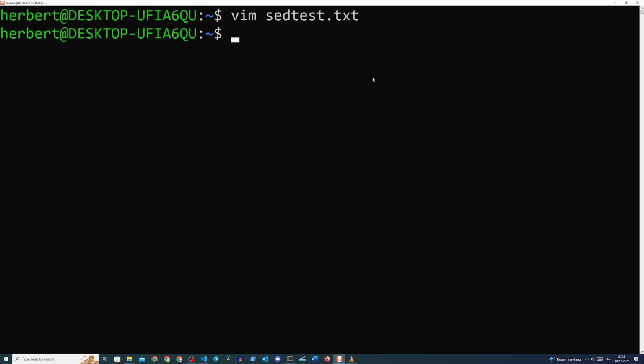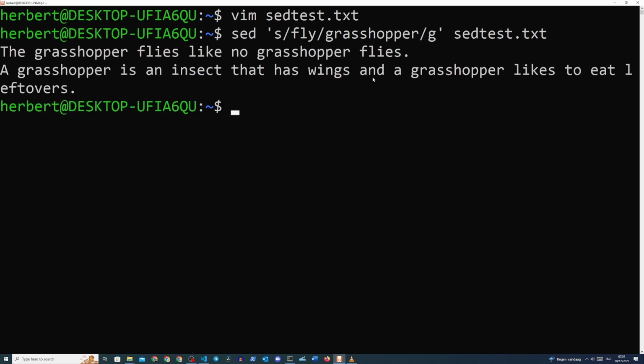So we type in sed, single quotes, s/fly/grasshopper/g, single quotes, and then the name of our text file, which is sedtest.txt. Now the structure of this command is a little bit daunting, but let's break it down. First, we start off with the sed command. We open the single quotes and start our regular expression. First, we enter the mode we want to use, which is s for substitute, meaning we want to substitute the next word behind the / with the word after the second /. The first one is fly, and then the second one is grasshopper.